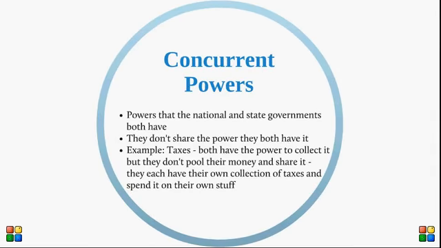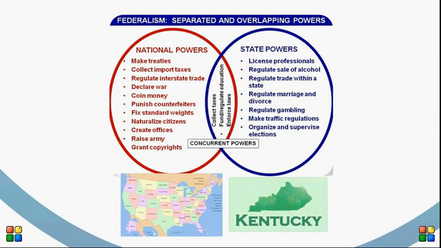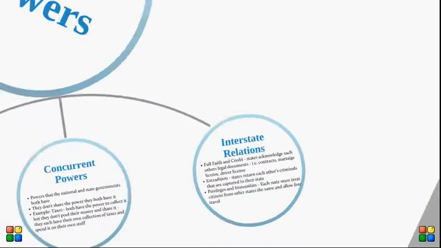National and state governments do have some of the same powers. One power they both have is to collect taxes. Both governments have the power to collect taxes, but each state keeps their own tax revenue. The entire country doesn't share all of the individual state taxes. A second example would be the power to make laws. The national government creates laws for the entire country to follow, but because individual states face different issues, they also have the power to create laws.